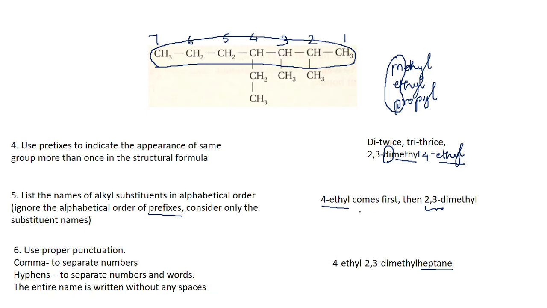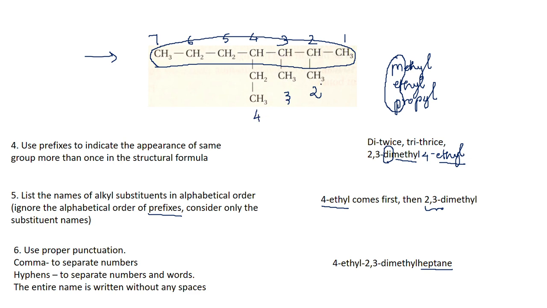Now you will have to number the carbon atoms such that the substituents are attached to the lowest numbered carbon atoms. If I start naming from left to right, I will have the substituents at positions 4, 5 and 6, which is not the least. So I will have to name it from the other end. So I get substituents at the carbon atoms 2, 3 and 4.